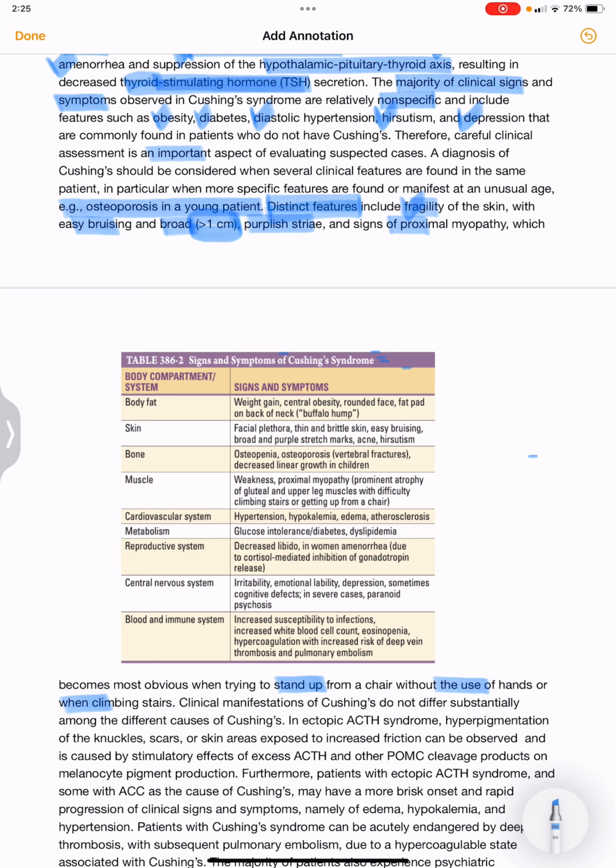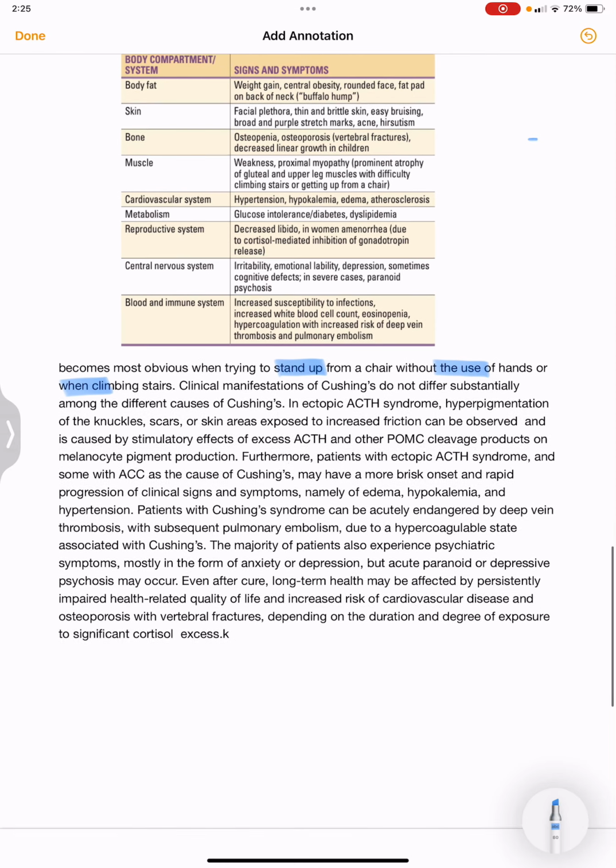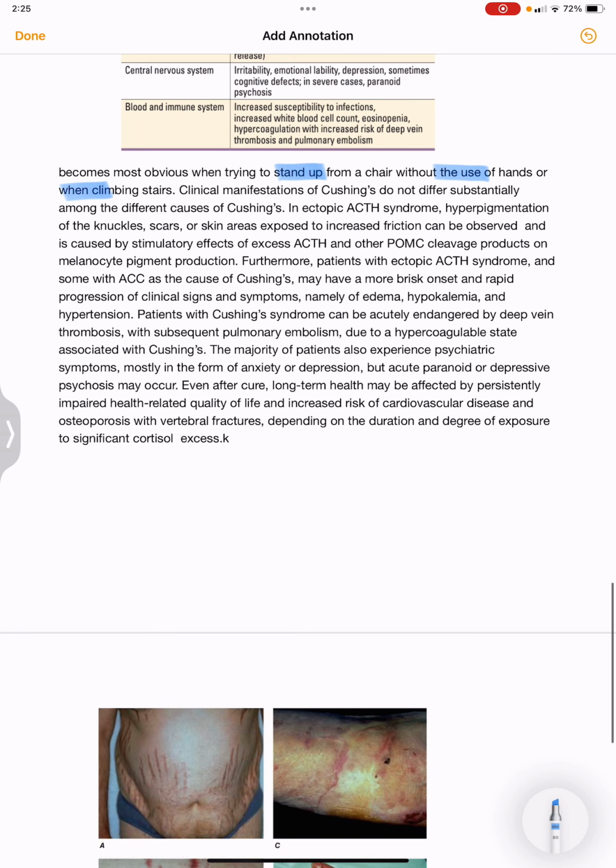The distinct features include fragility of the skin, easy bruising and broad, greater than 1 centimeter purplish stria, and signs of proximal myopathy. This becomes most obvious when trying to stand up from a chair without the use of hands or when climbing stairs. The clinical manifestations of Cushing's do not differ substantially among the different causes of Cushing's.